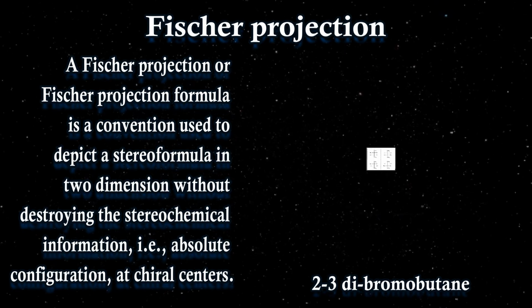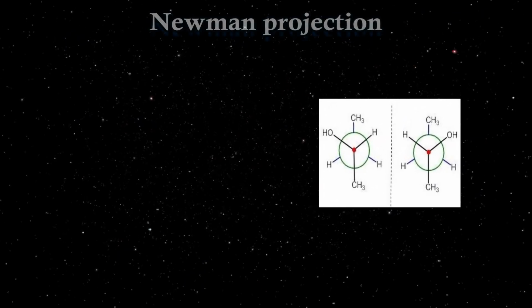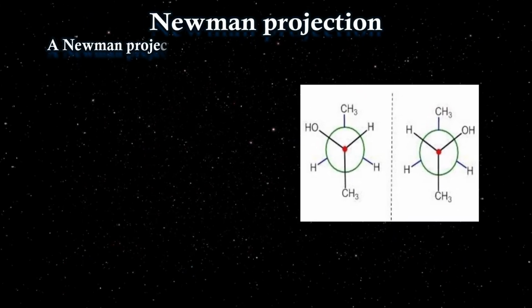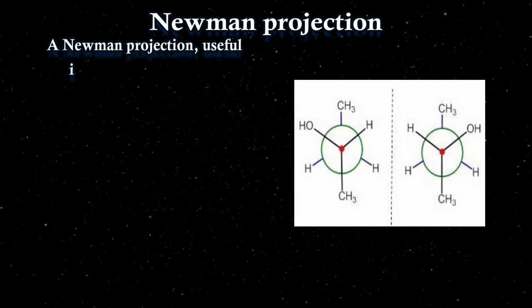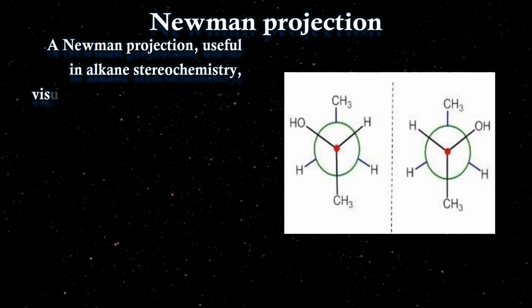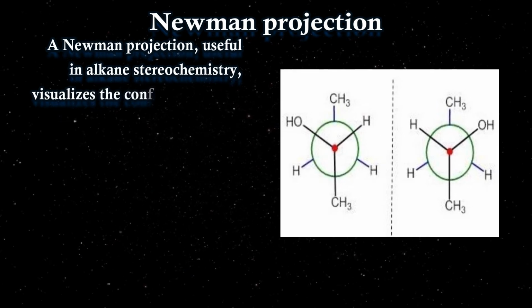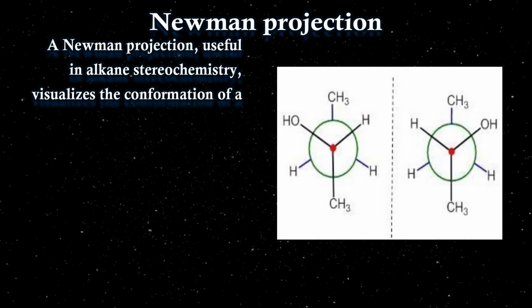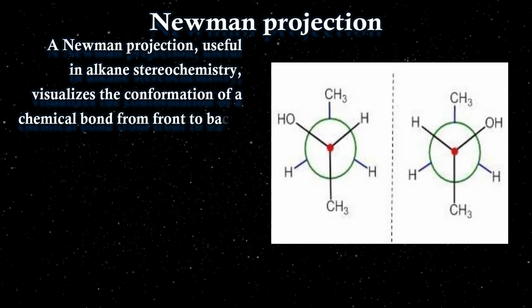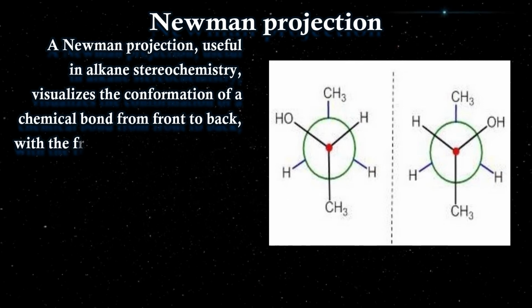Next we have the Newman projection. Now what is a Newman projection? The same molecule that is explained in the Fischer projection can be explained in the Newman projection also, right? Now how will it be explained in the Newman projection? Basically, first of all, the front carbon and the back carbon will be taken. If we go for the same structure, here we are using butanol, so the same structure is there with the OH, as you can see on your screen.